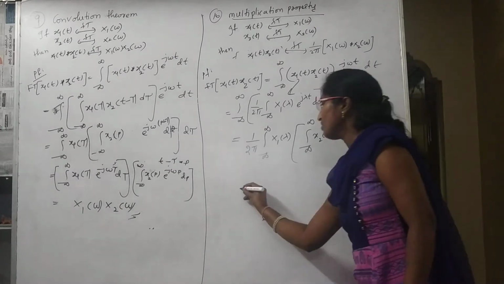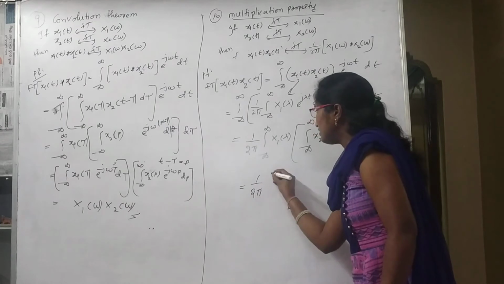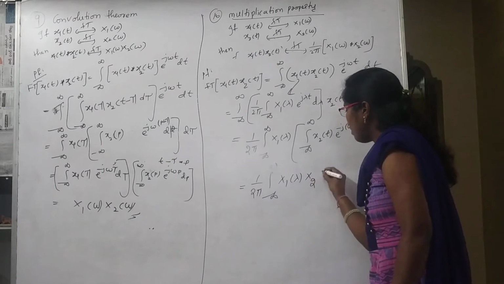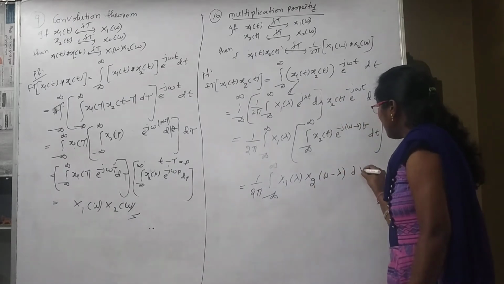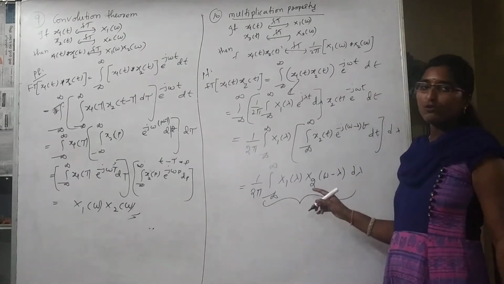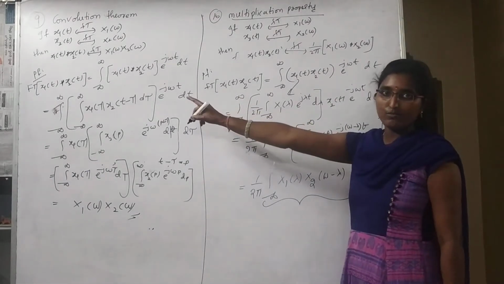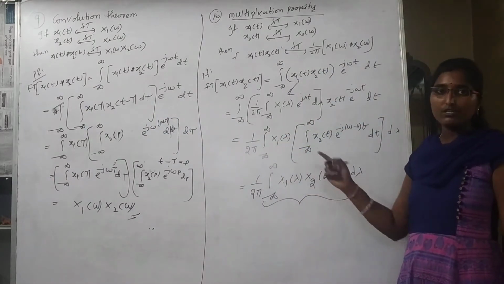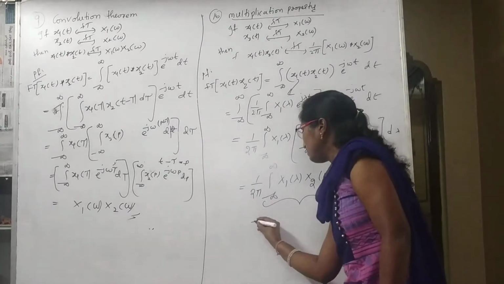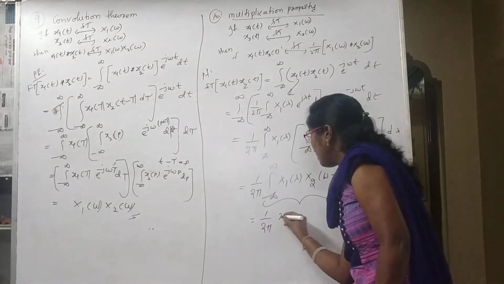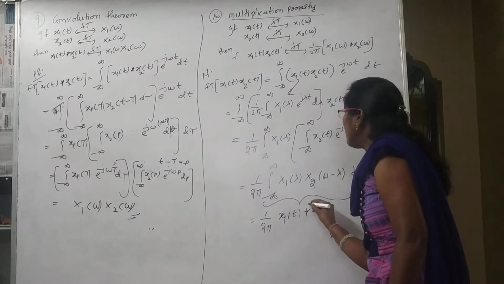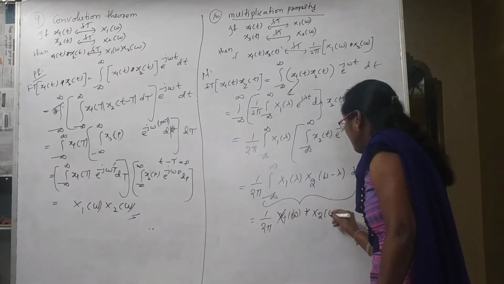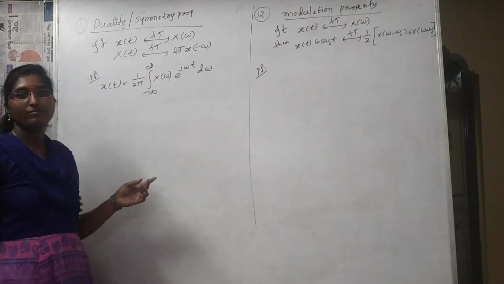Omega minus lambda. 1 by 2 pi integration from minus infinity to infinity X1 of lambda into X2 of omega minus lambda d lambda. And how does this formula look? It looks like a convolution formula, right? x1 of tau, x2 of t minus tau, but here I have used the other variable lambda. That is 1 by 2 pi X1 of omega convolution with X2 of omega, which is the multiplication property.